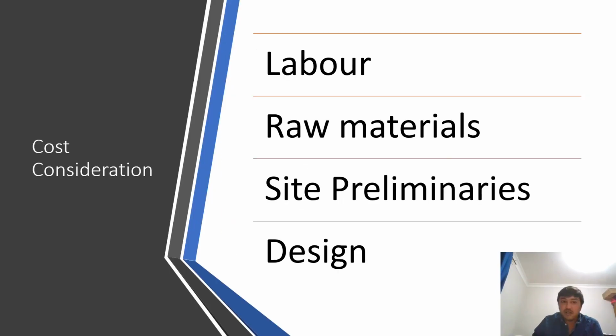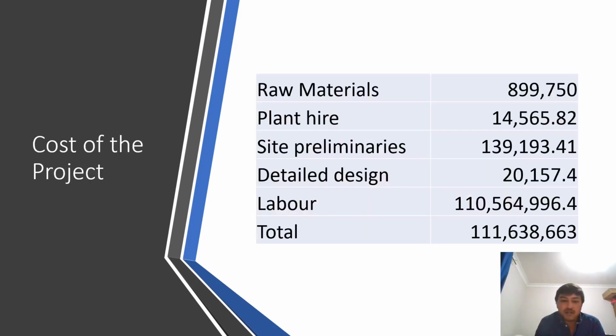On looking over the cost considerations, we have considered cost for the labor, raw materials, site preliminaries, and the design. These are the breakouts of the total cost for the project, which are raw materials, plant hires, site preliminaries, detailed design, and labor. And the total cost of this project is 110 million.